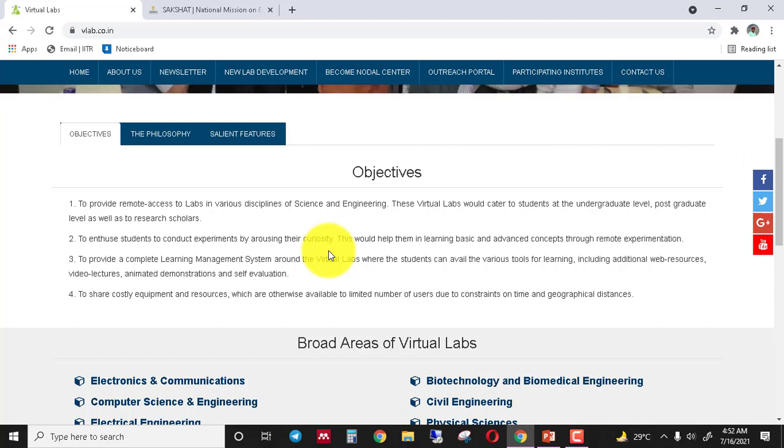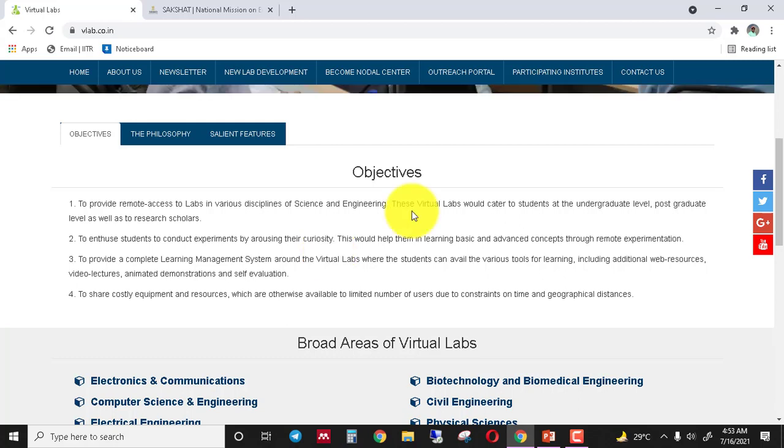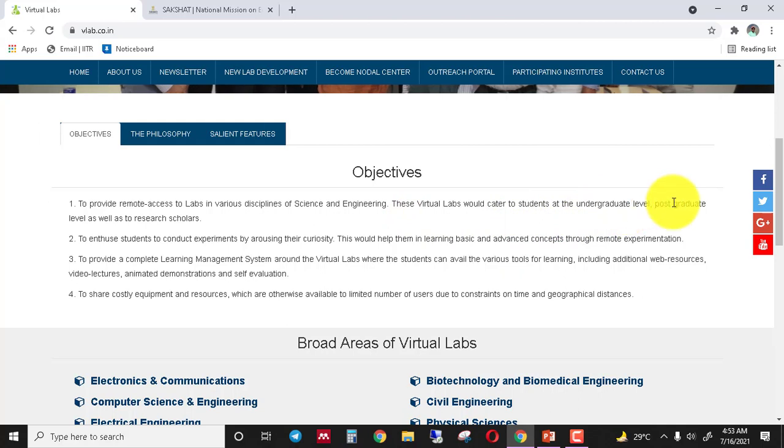So to avoid this type of problem, virtual lab started the simulation based labs. They converted the real hardware setups into simulation software modules, so that more users can perform the experiment simultaneously. Because in the online medium, many people are connected at one time, they provide the facility through simulation type labs, so that more users can perform the experiment simultaneously from any domain, right?